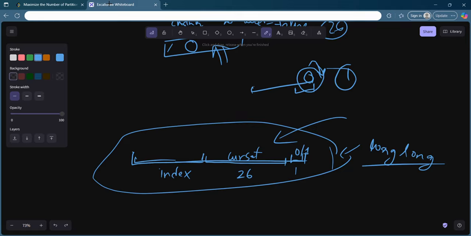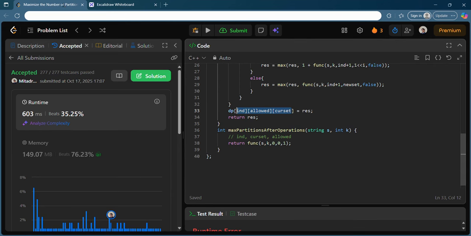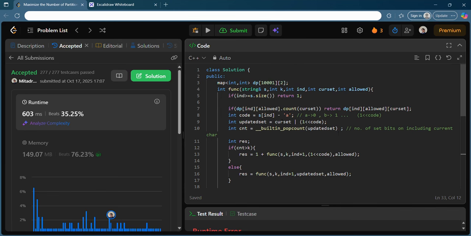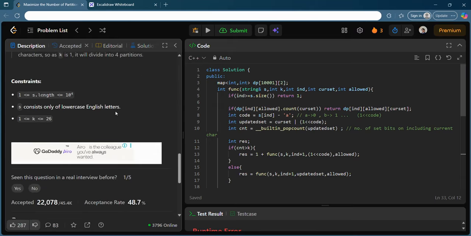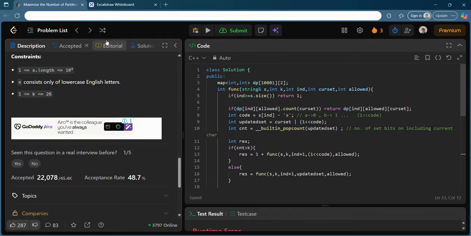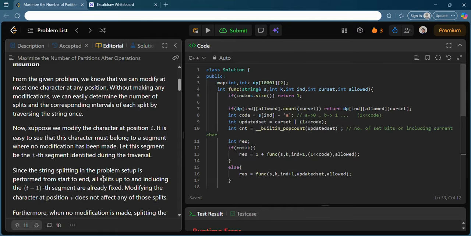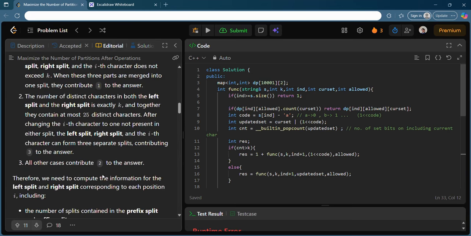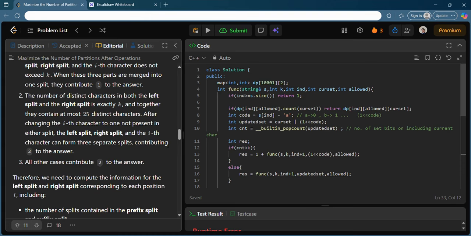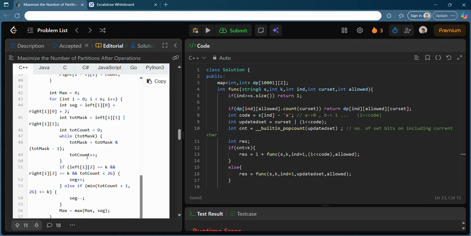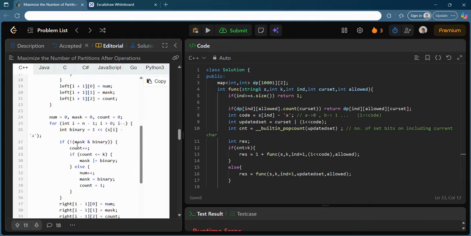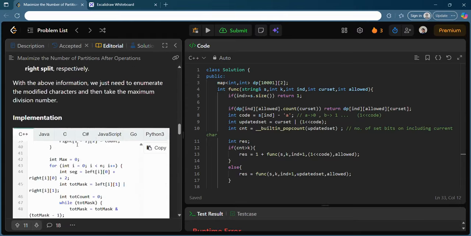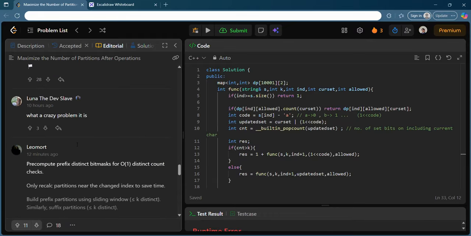If it is representable in the form of a mask, you can use a big bitmask. But I did not show you this because it will make things more complicated, and I would do a lot of bitwise operations in between. You will get confused, right? But I hope this method is very clear to you, and I hope the solution looks at least easier than what is there in the editorial. What they are doing actually is confusing you. They are trying to write the iterative DP directly and doing a whole lot of different things. I don't know why they are trying to make it more complicated.